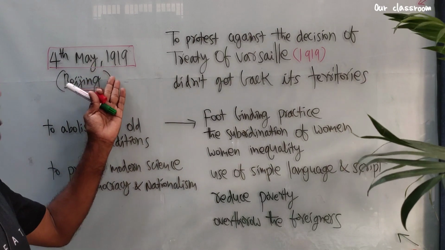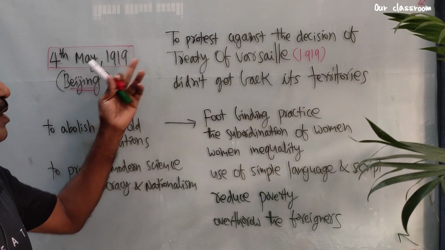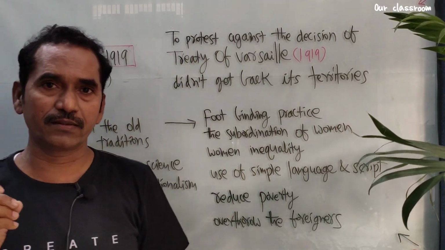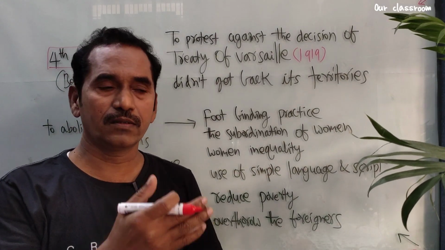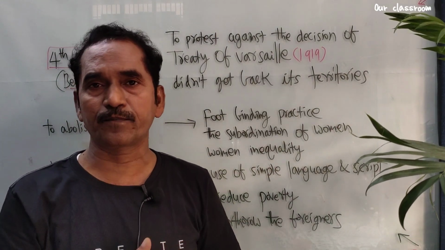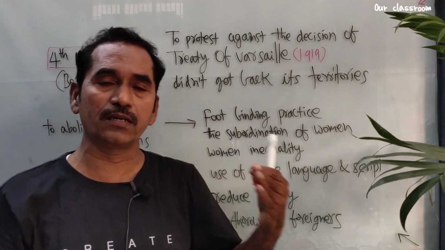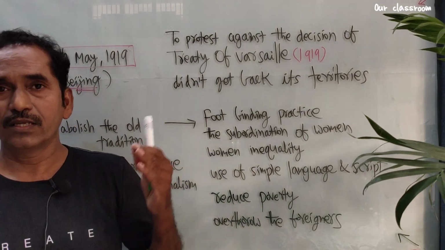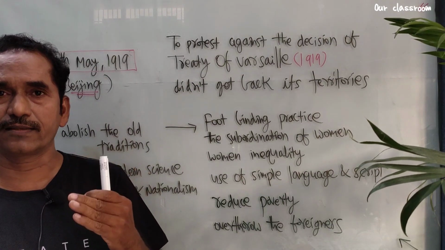So they demonstrated in Beijing on 4th May 1919 to protest against the decision of the Treaty of Versailles, because it did not give China's territories back from Japan. During the First World War, Japan occupied some territory of China, but those territories were not returned to China.